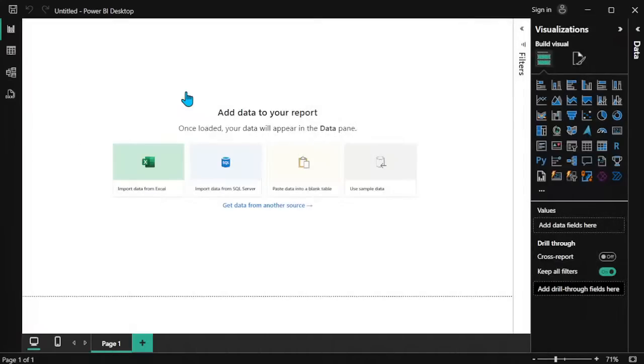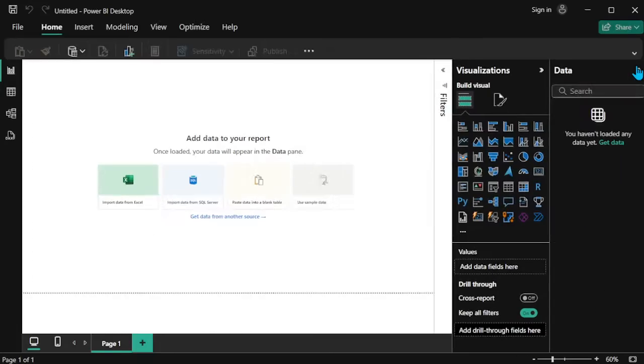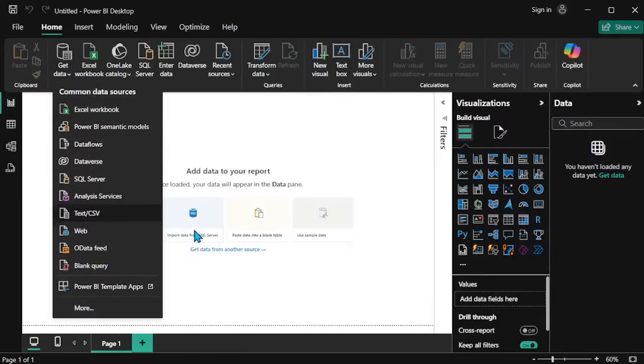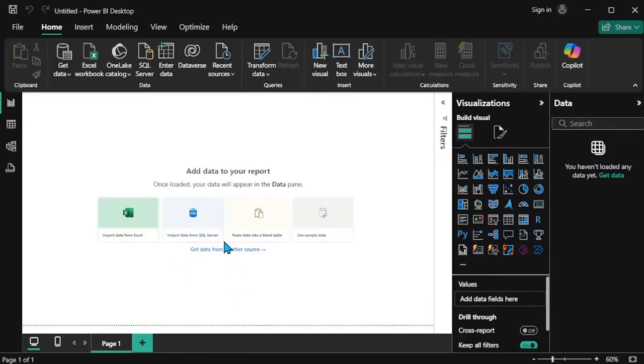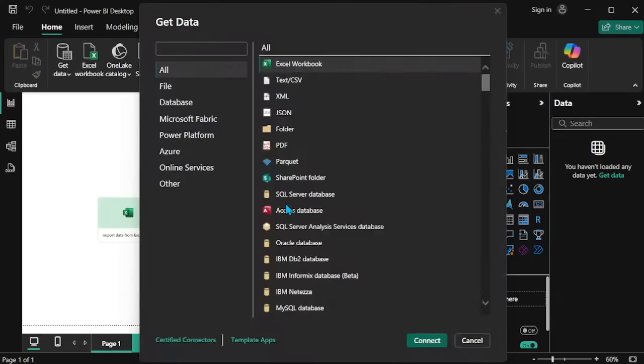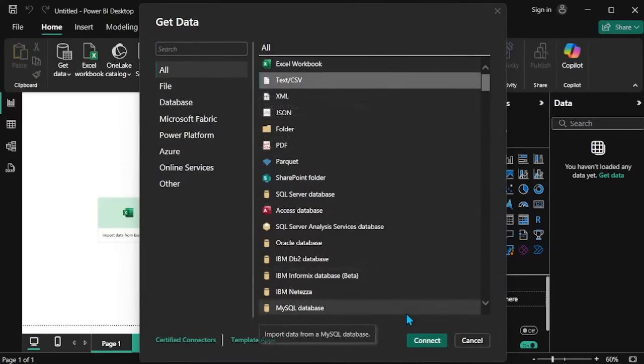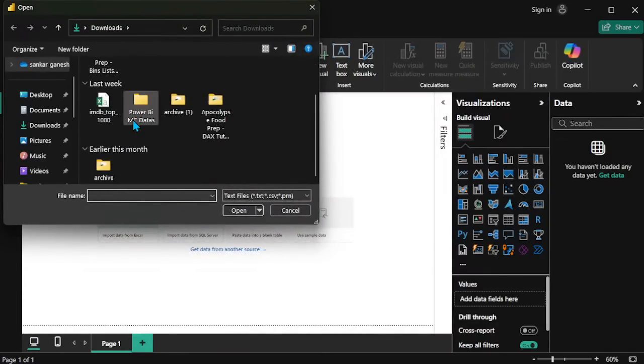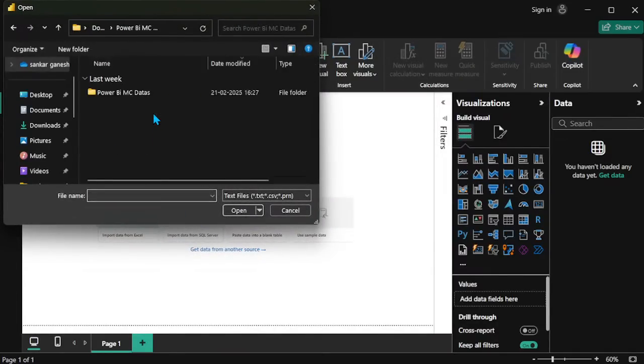Okay, now create a blank report and import the data, as usual in the same format. We have three options. Here the Get data button is available, the data source option is here, and also in this place. Wherever we want, we can choose. If I click Get data here, it asks for the source of the data. I choose the CSV file format and connect, and it goes to my file manager location to select the folder.